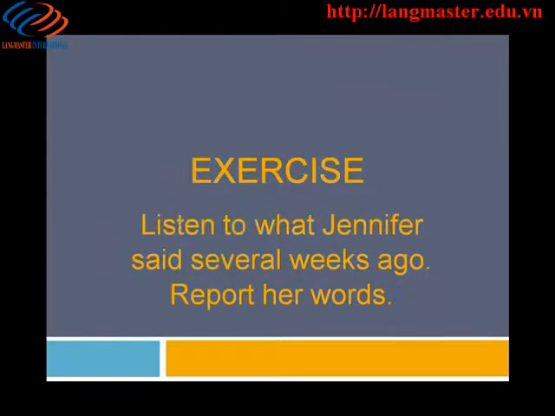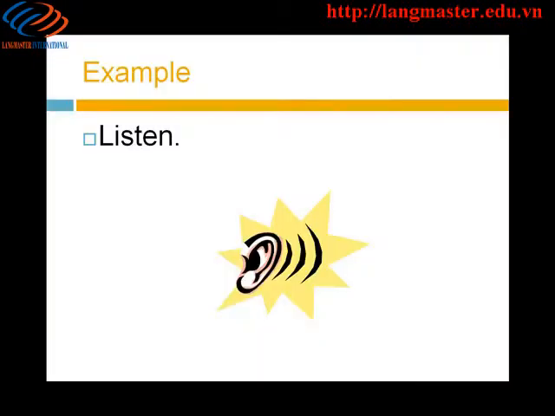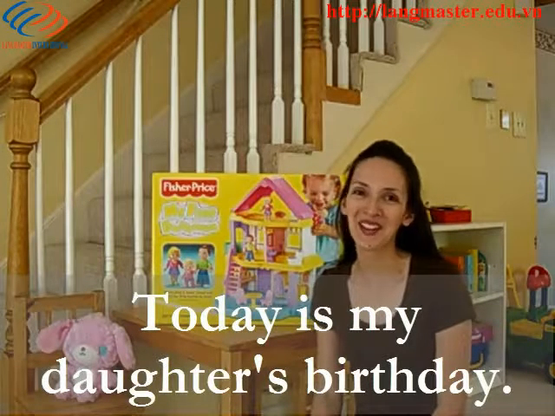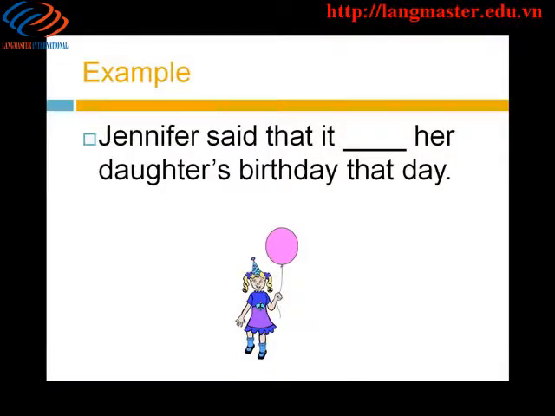I think you're ready for our first exercise. Exercise. Listen to what Jennifer said several weeks ago. Report her words. Example. Listen. Today is my daughter's birthday. What's the reported statement? Remember that this was several weeks ago. We changed today to that day. We're going to change the verb is to was. Jennifer said that it was her daughter's birthday that day.